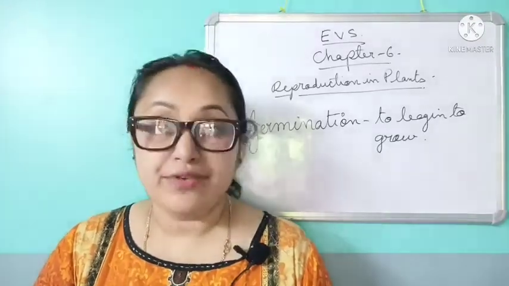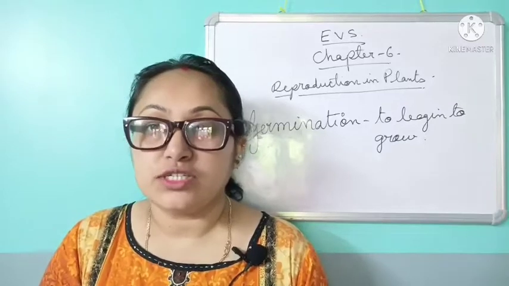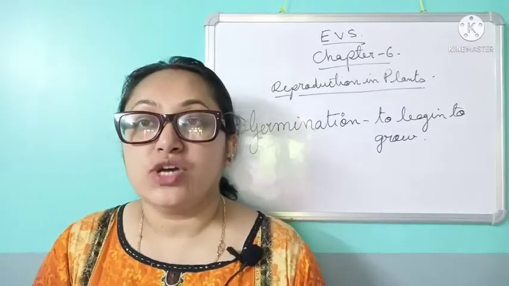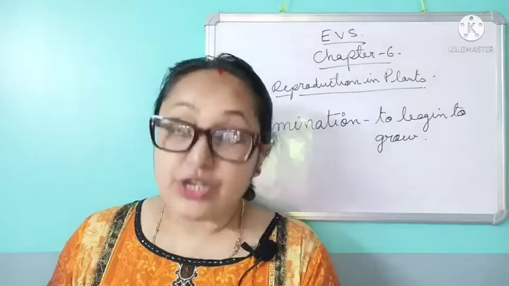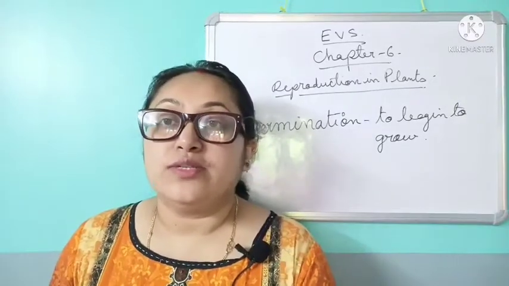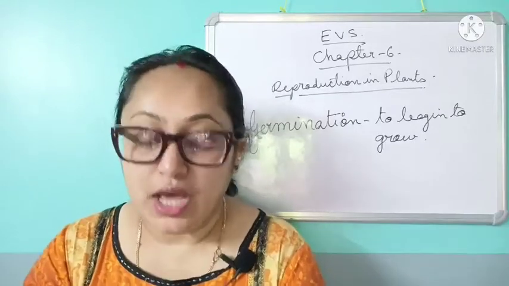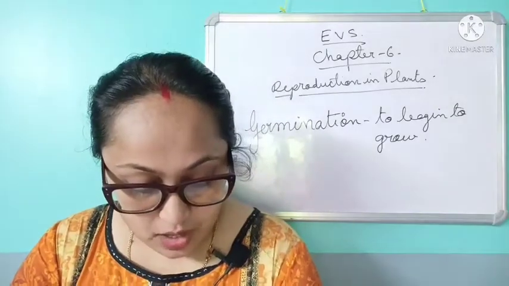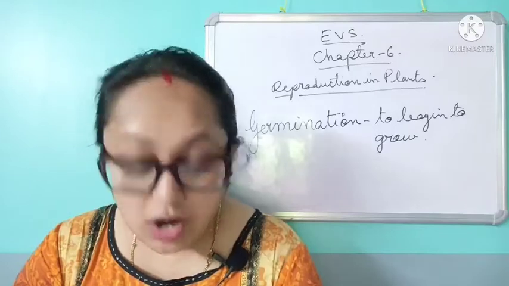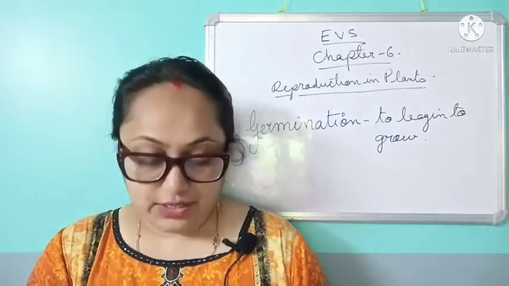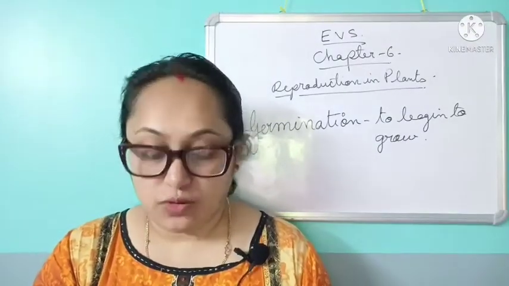Students, take out your EVS book, page number 42. That is reproduction of plants. So in the last class we have studied about dispersal of seeds, dispersal by wind, water, etc. Is it not? So today we'll study what seeds need for germination. So take out page number 44 of the EVS book.